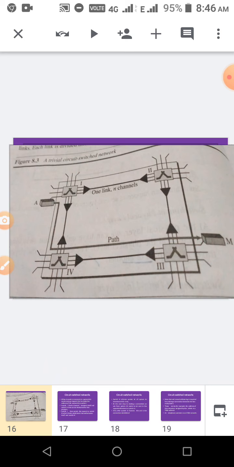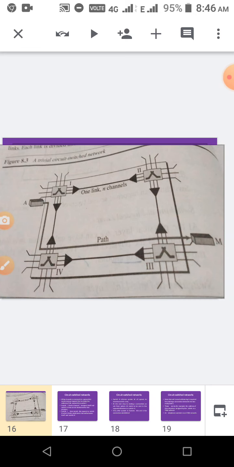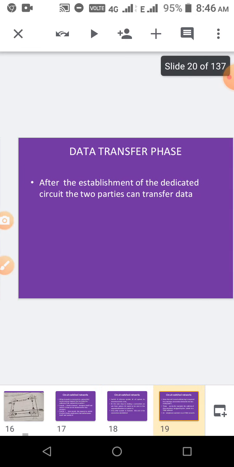That same acknowledgement is given through the reverse order, like 3, 4 and 1, and it is received by A. So this path must be set before going to transmit data, then only A can transmit data.